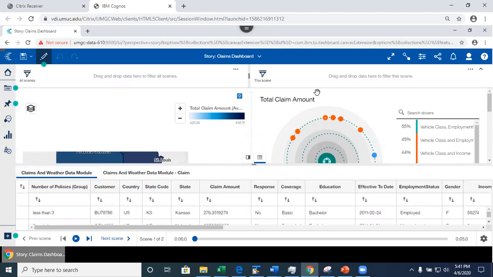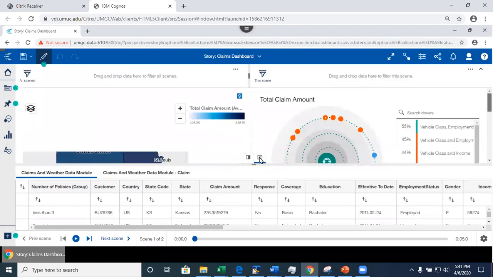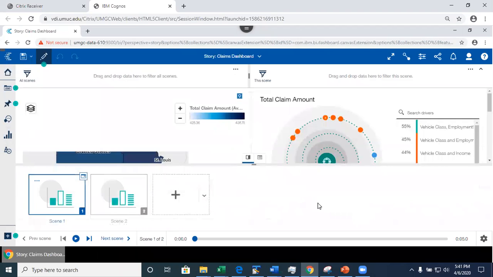Okay, now let's do this. Let's close this and look at this. Here I've got two scenes, right? In this first scene, I have 4 visualizations on it. What I can do here is control when each visualization becomes visible. At the moment, if I just play it, see this, I don't see anything. I didn't define it. That's the reason.